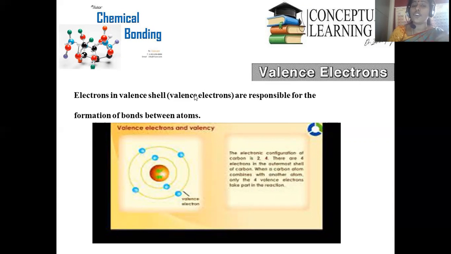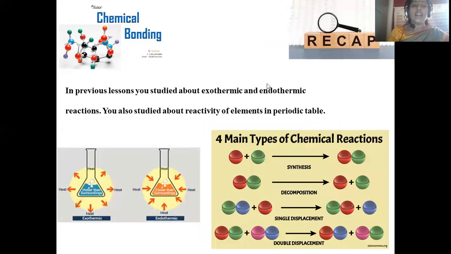Here, if valency electrons are short of electrons, they have a tendency to seek electrons. If valency electrons are electron rich in nature, in that case they have a tendency to release electrons. In that way, based on the nature of the valency electrons and the number of electrons present, the entire chemical properties of the elements will be decided.